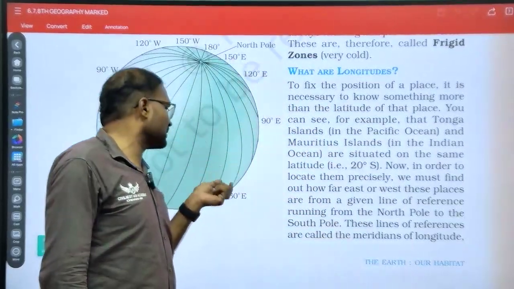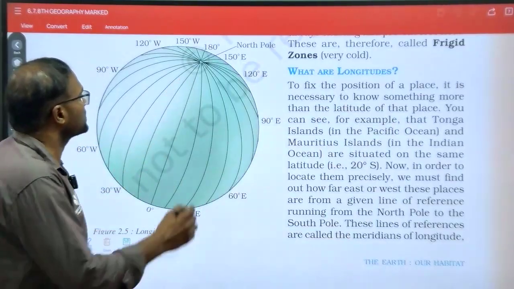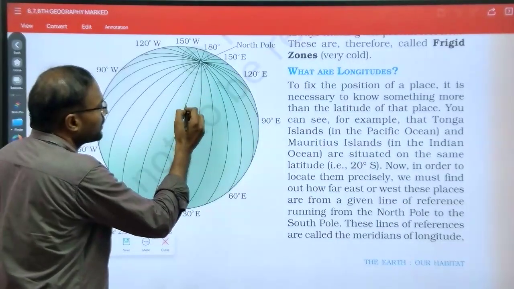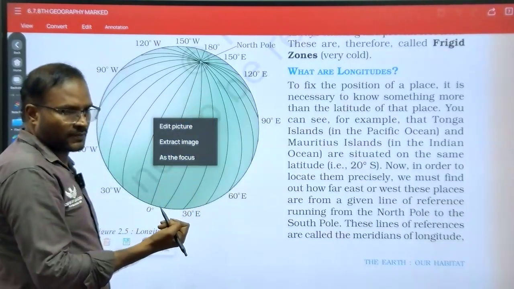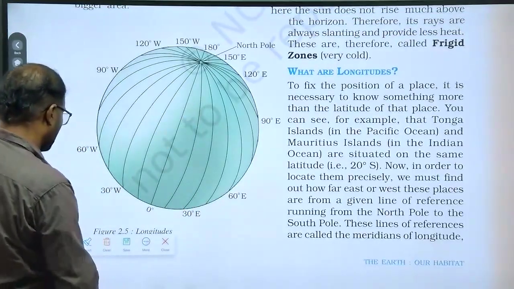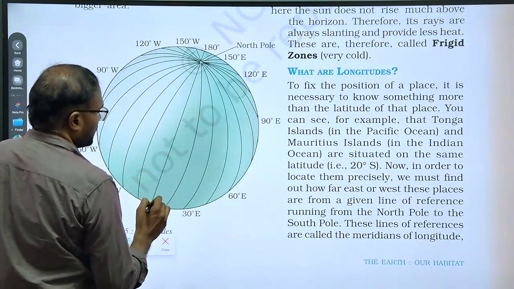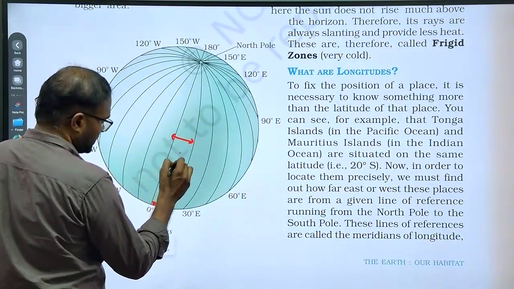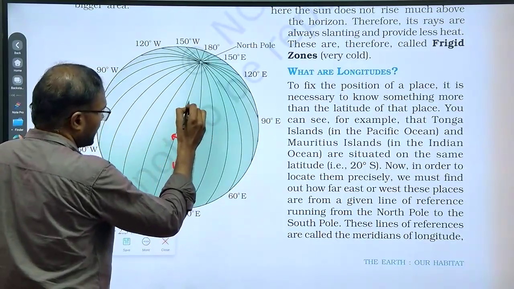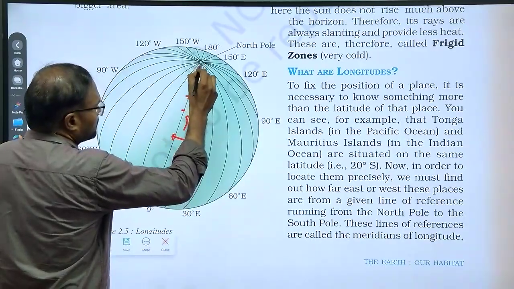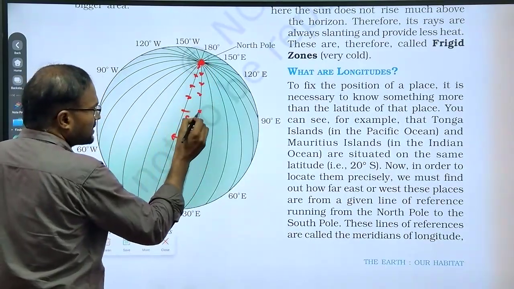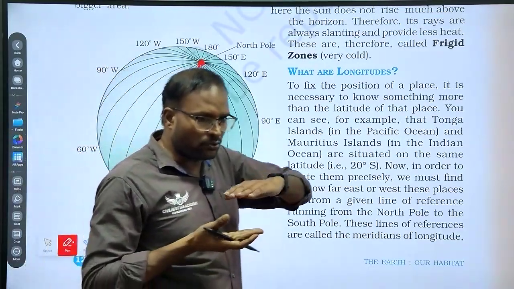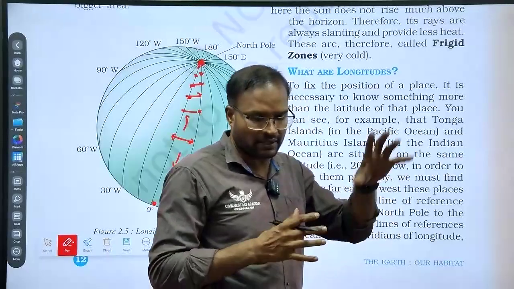See here, the calculated distance will be different. Here the distance between two is one value, and here it will not be the same. This is 0 degree. At the equator it will be maximum. As it nears the pole, the distance between two longitudes gets narrower, because they have to converge at the pole. So the distance between two longitudes is not the same, but the distance between two parallels is the same. Here will be the twist.